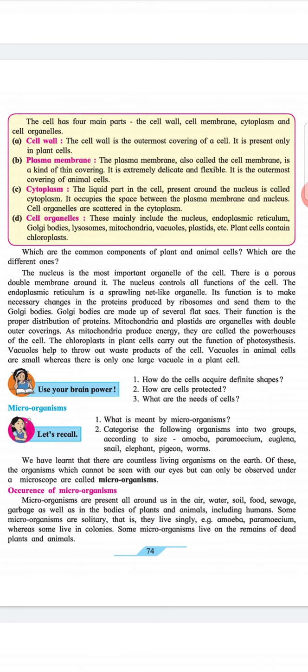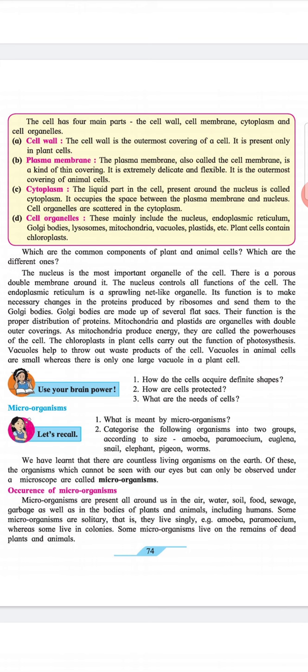C. Cytoplasm. The liquid part of the cell present around the nucleus is called cytoplasm. It occupies the space between plasma membrane and nucleus. Cell organelles are scattered in the cytoplasm. D. Cell organelles.